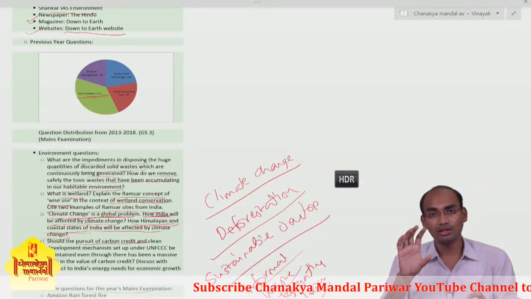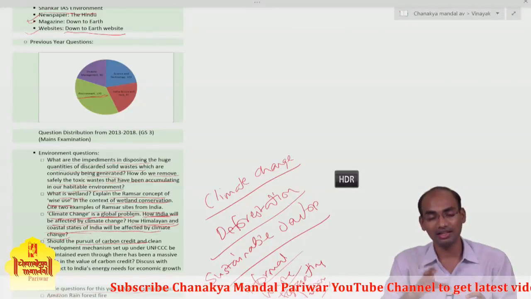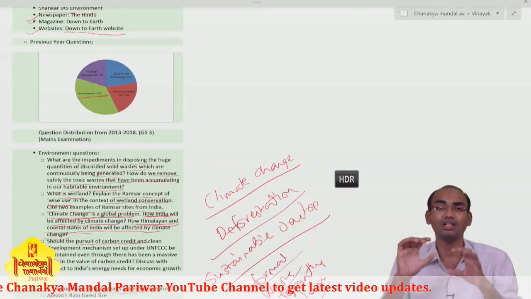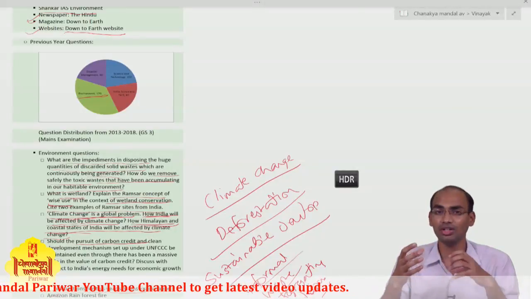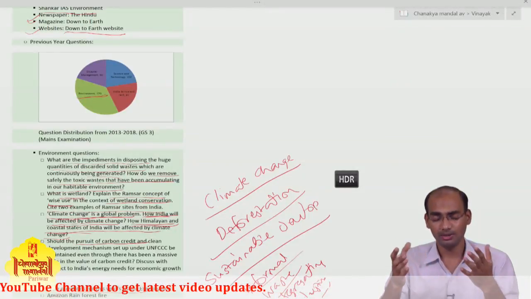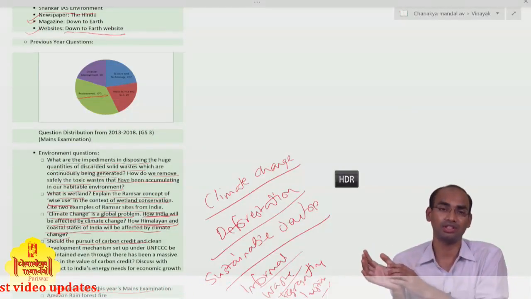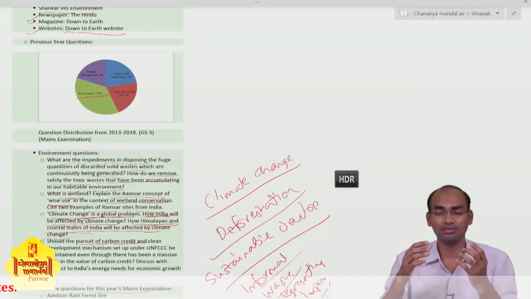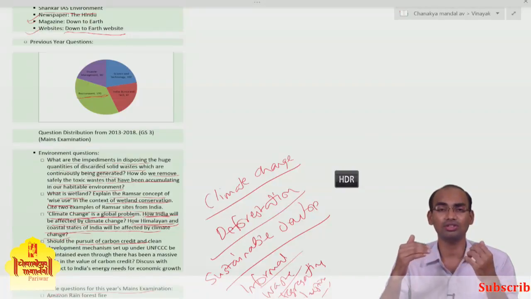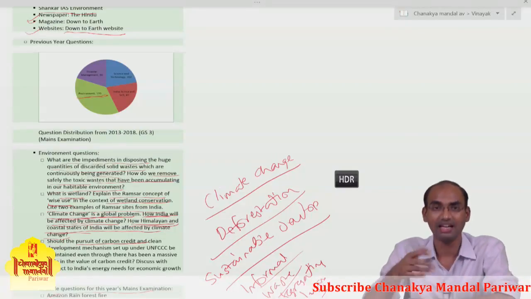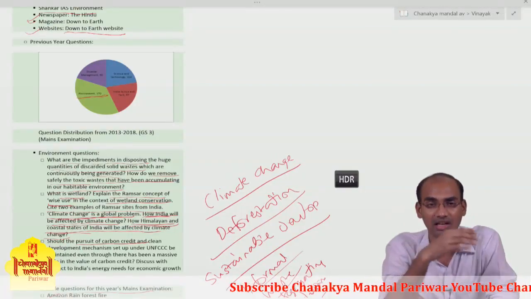Refer to sources like Down to Earth magazine or National Geographic Channel, Britannica. The interest will be generated, and you don't have to invest separate time for this. When you're just googling or surfing the internet, you can search for titles like climate change, urbanization.